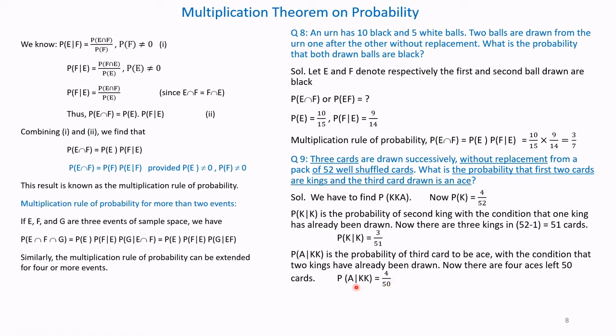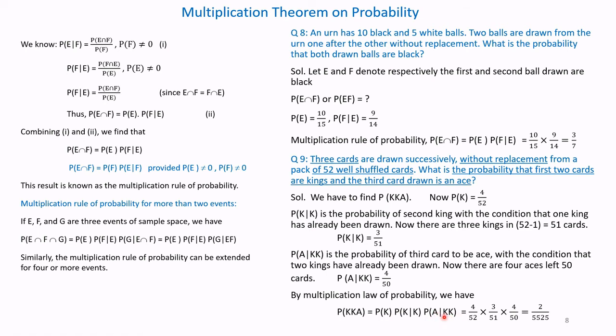That is conditional probability of A given that 2 kings have already been drawn equals 4 out of 50. By multiplication rule, we have probability of KKA is equal to P of K into conditional probability of K given K, and into probability of A given that KK has already been drawn.